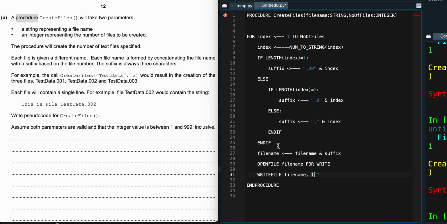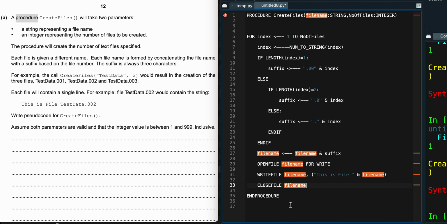Okay, let me just put it like this in brackets. But the brackets do not even matter as well. This is file. This is actually default. This is file. Then we now need to put the name of the file now. And file name like this. That's how the code is supposed to be looking like. Then at the end of the day, I can close this file now. Close file that is called file name.